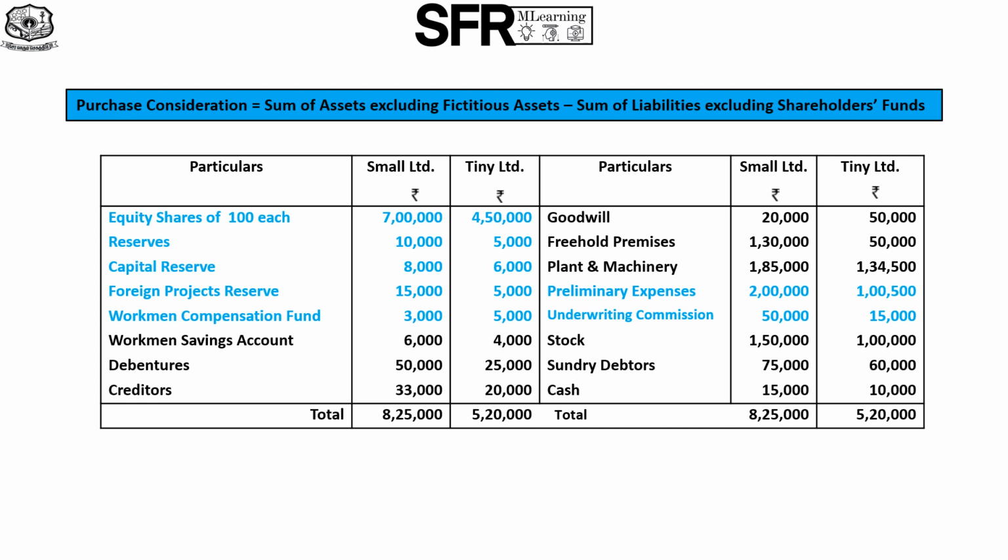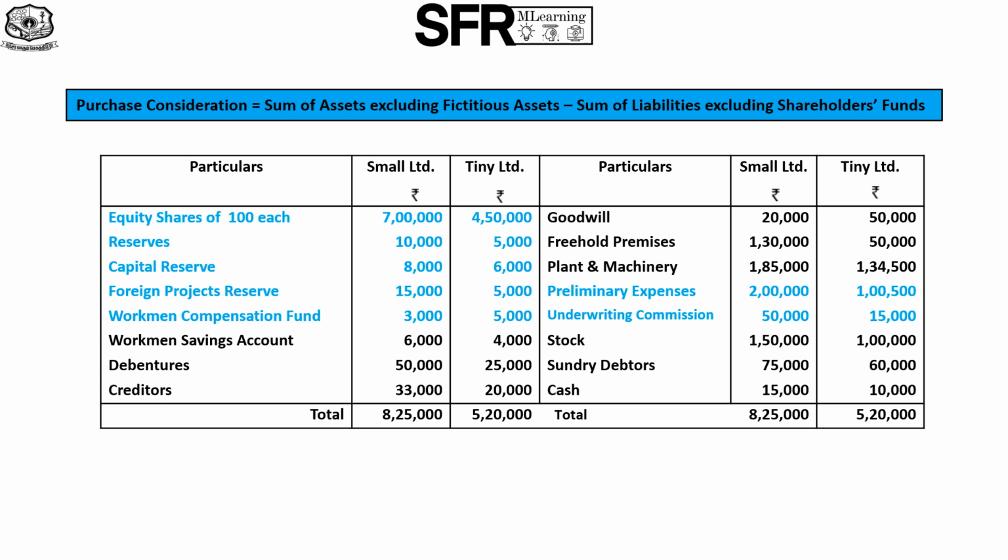Now, check the liabilities side. Pick out and exclude only shareholders' funds. Shareholders' funds under liabilities in this case of amalgamation are share capital, reserves, capital reserve, foreign project reserve and workman compensation fund. Workman compensation fund is the fund which is being maintained by the shareholders for meeting the unexpected medical expenses of the employees.